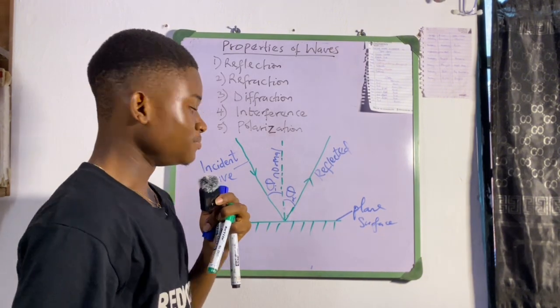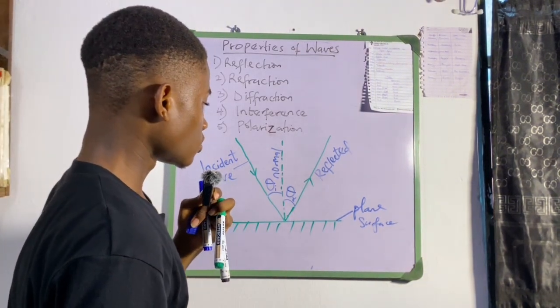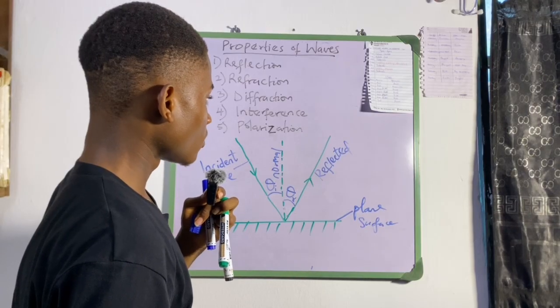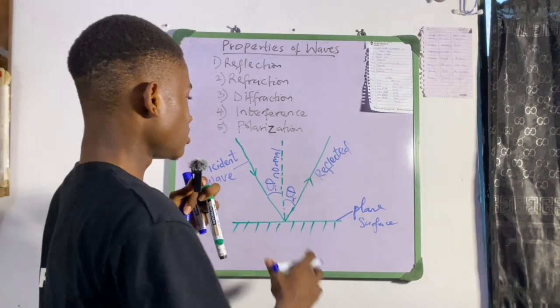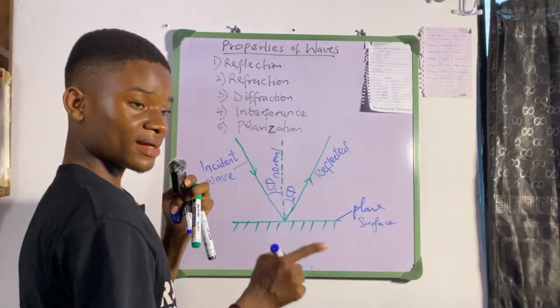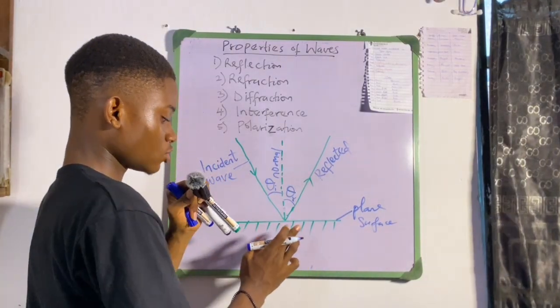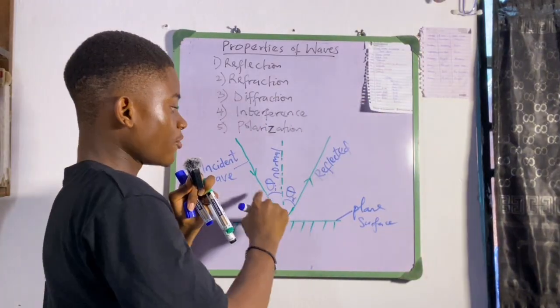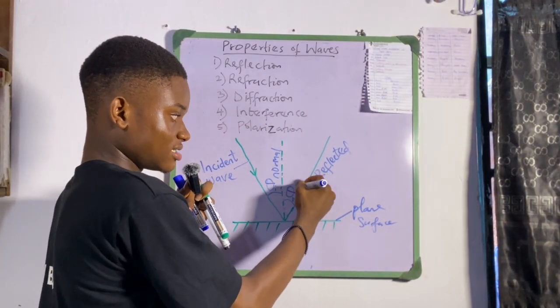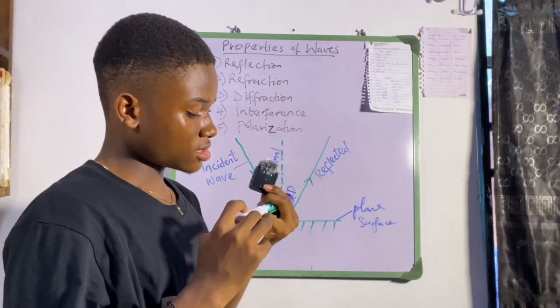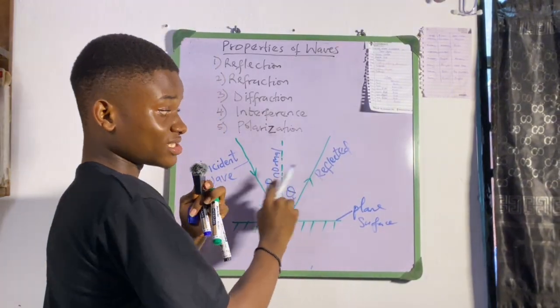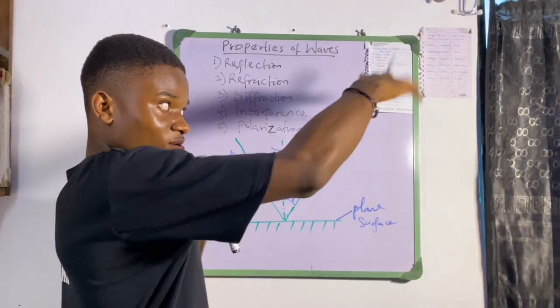Are we together? The incident wave, remember this is the arrow. The arrow is pointing towards the surface, then the reflected, the arrow is pointing the opposite way, because it is bouncing off.